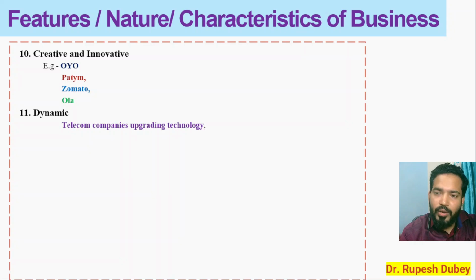As a result, you can see that they have lost many customers, resulting in a decline in sales and a decline in profit. Now BSNL and MTNL have become less competitive in the telecom sector. So this is one of the unique features or natures of business, that it is dynamic.